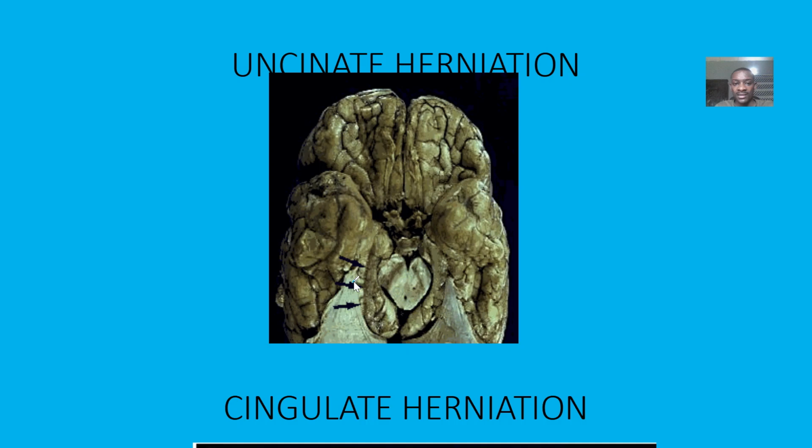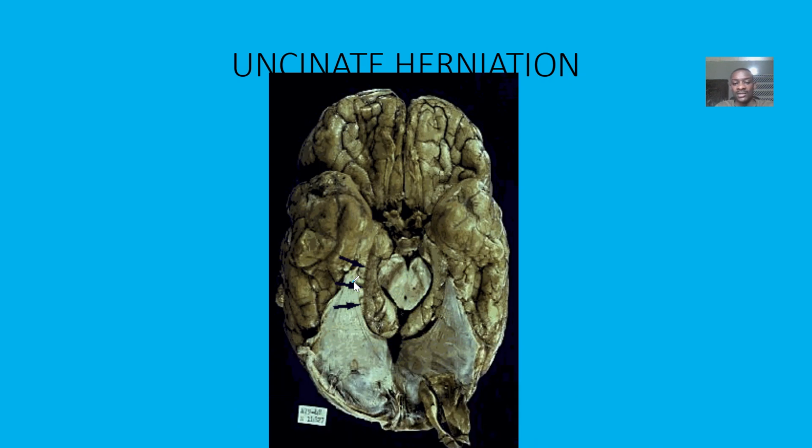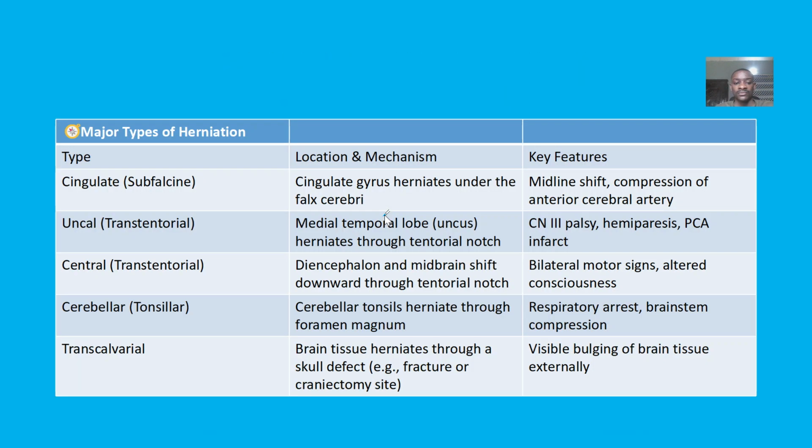Next is uncal herniation. Note where the arrows are pointing. In uncal herniation, the medial temporal lobe herniates through the tentorial notch. There's cranial nerve 3 palsy and hemiparesis, and the cerebral arteries are also affected.